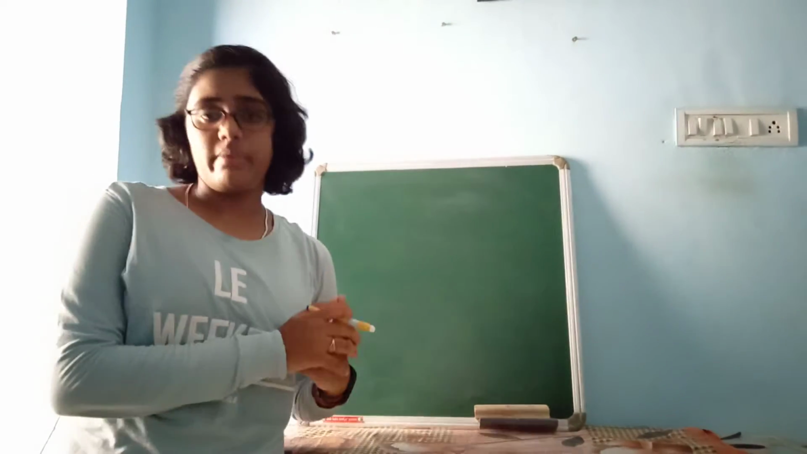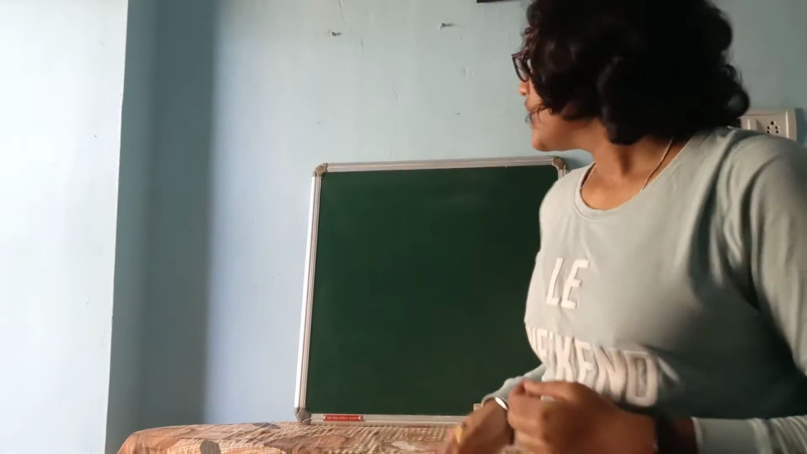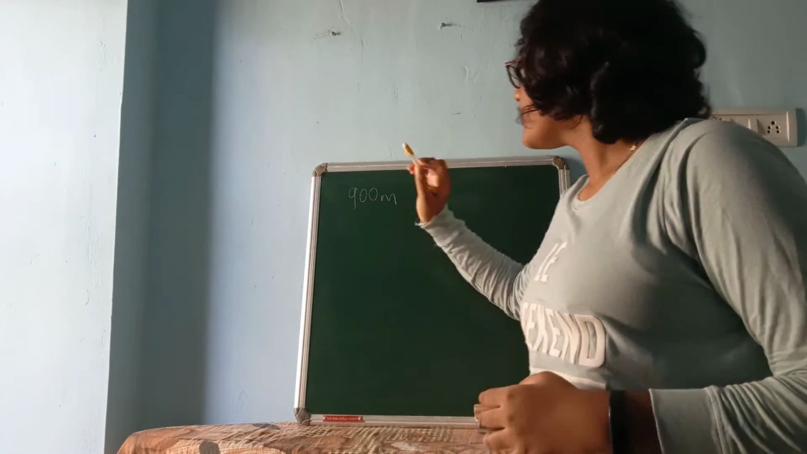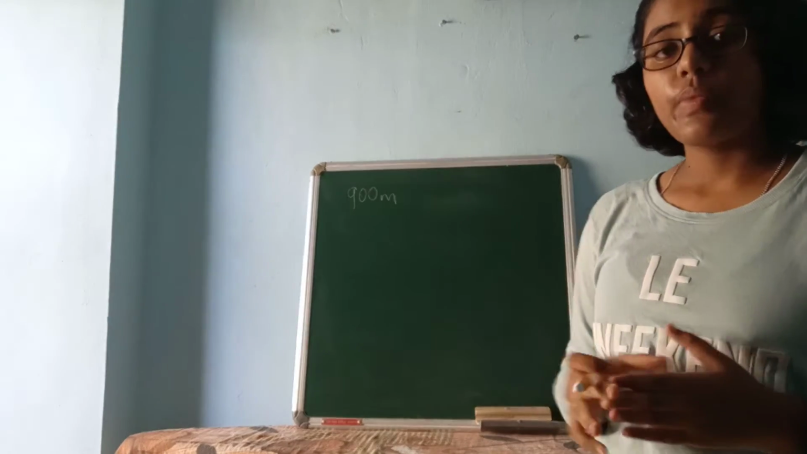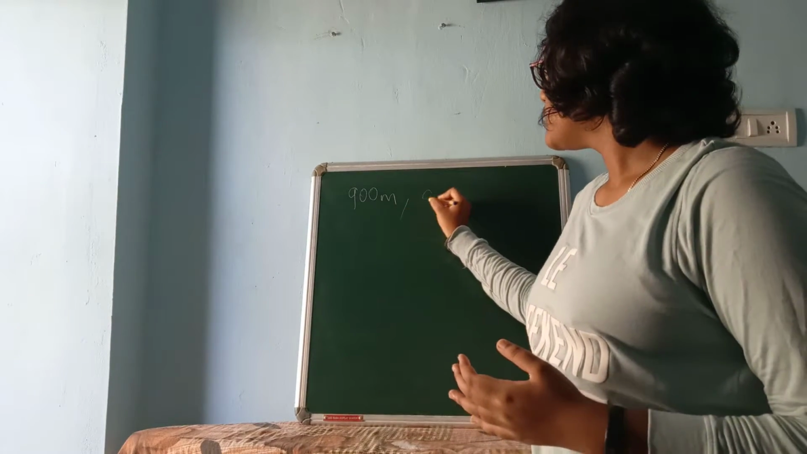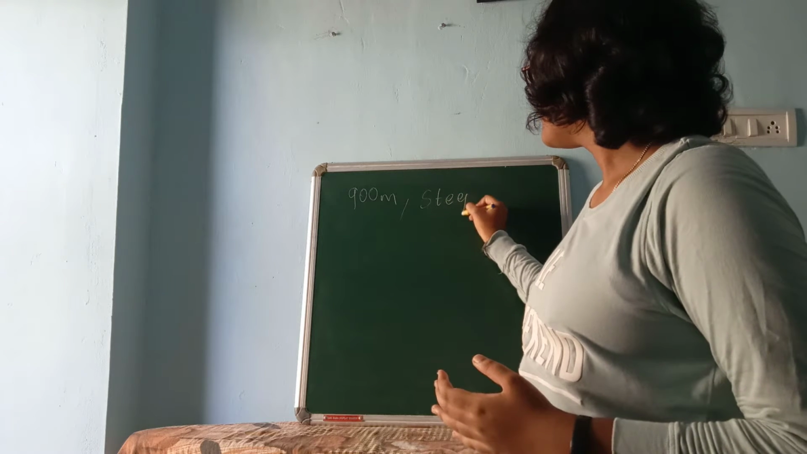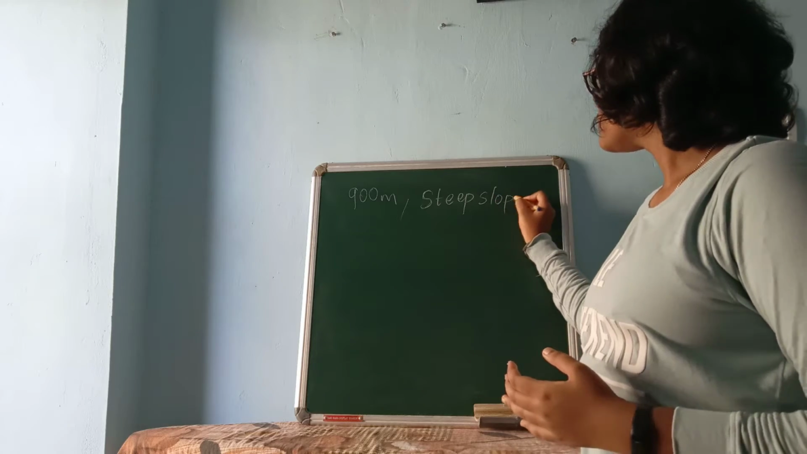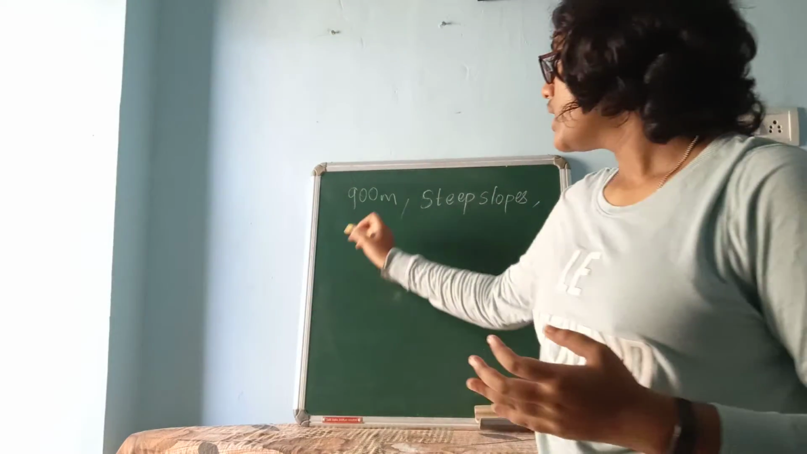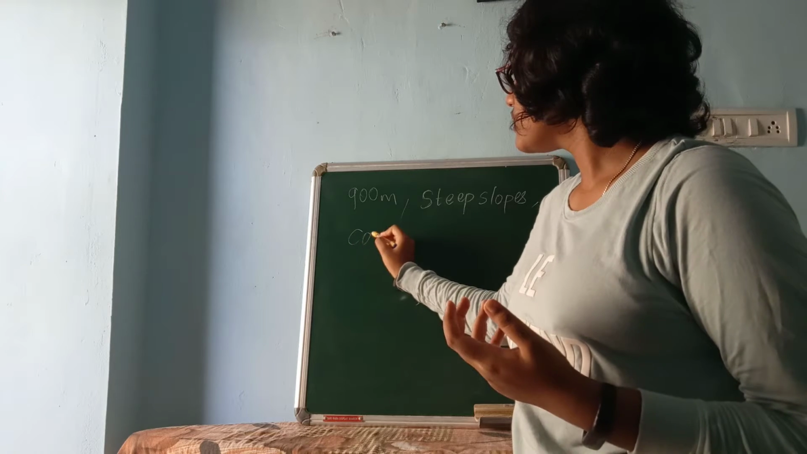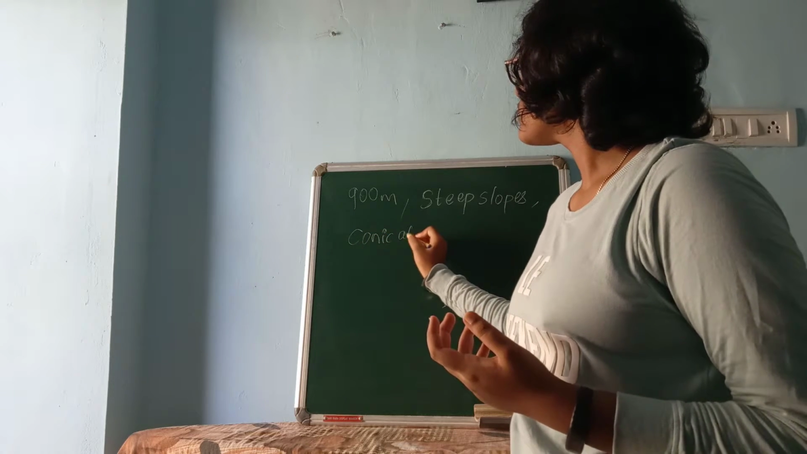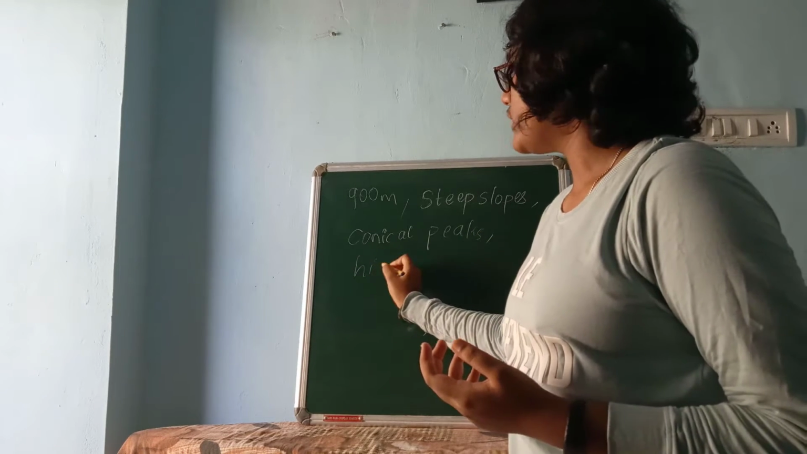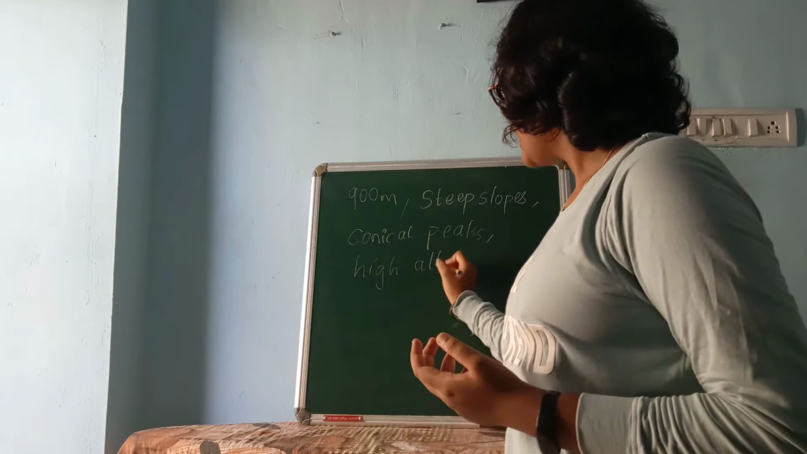Mountains. What do we know about mountains? Let me tell. Mountains are of height more than 900 meters. Next, they have steep slopes. Next, they have conical peaks. And they are of high altitude.